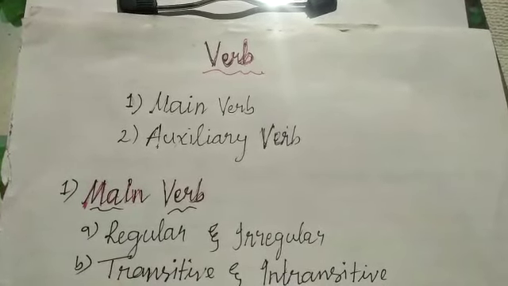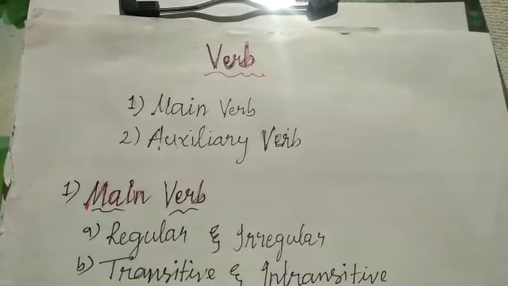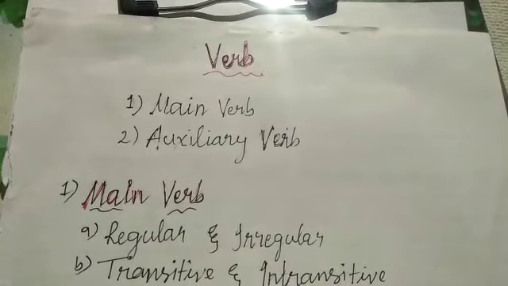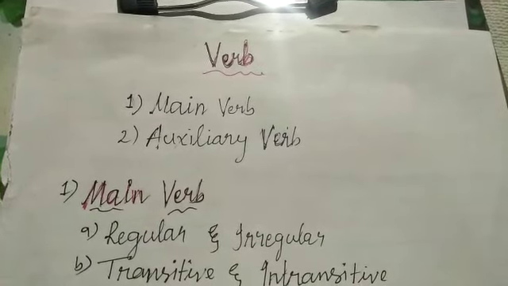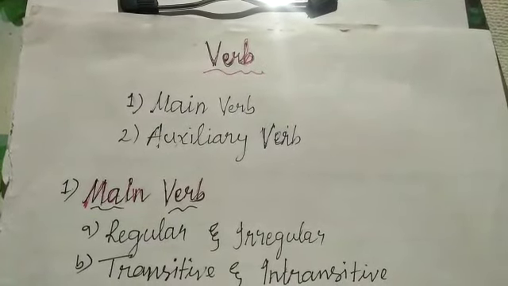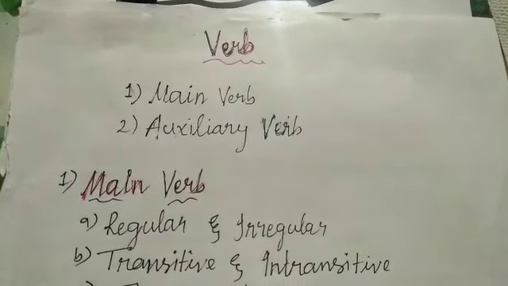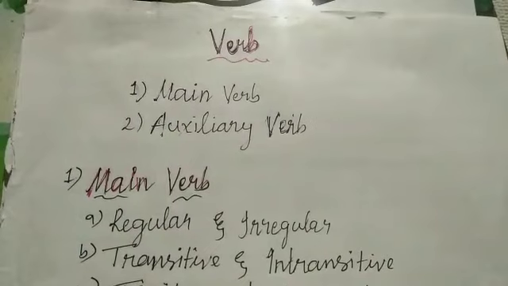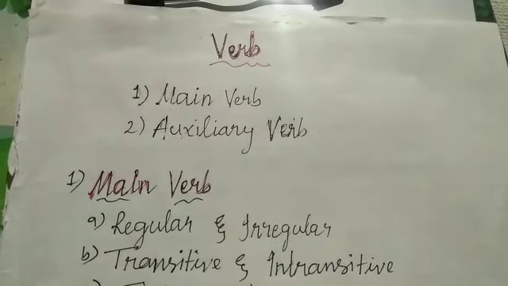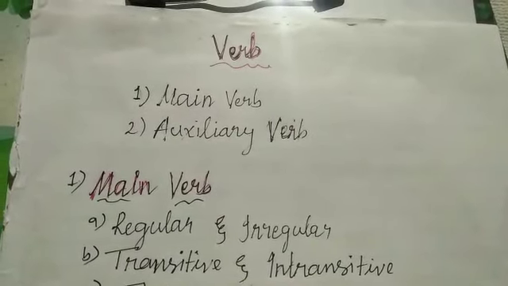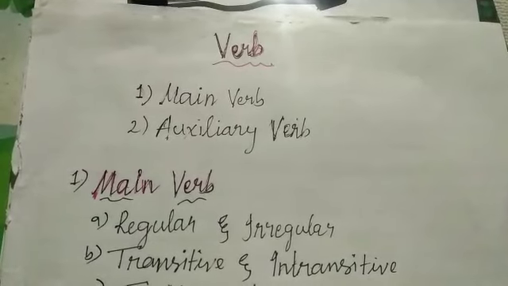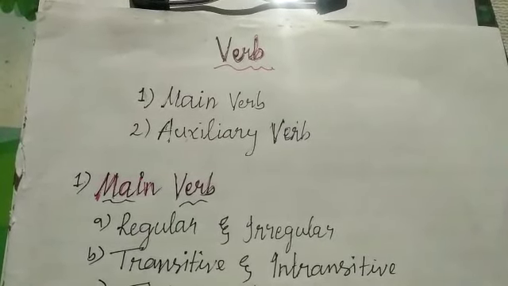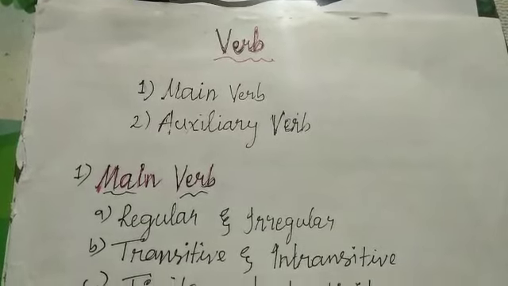In simple terms, verb is an action word, or it is a word which tells what the subject does or what the subject is. Now, verb can be broadly categorized into 2, main verb and auxiliary verb. So today in this class, we shall discuss only about the main verb, and about the auxiliary verbs we shall discuss in my next video.